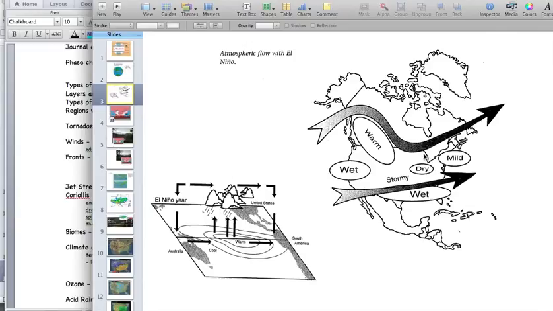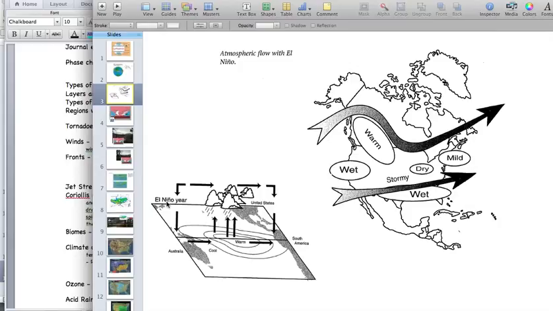So the thing I want you to recognize is, this is currently 2015, an El Nino year. Our typical jet stream pattern looks like this. And you can see, in general, our spring arguably has been very stormy, a lot of wet weather coming up this way, and this has been our pattern for this El Nino year.